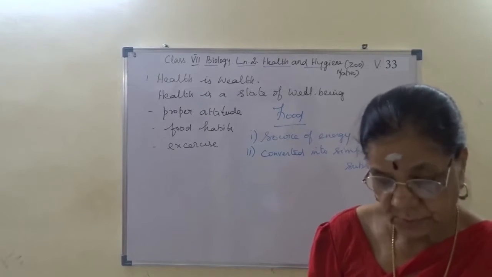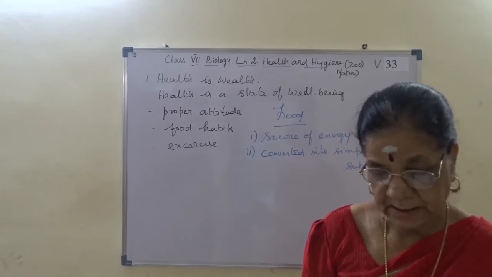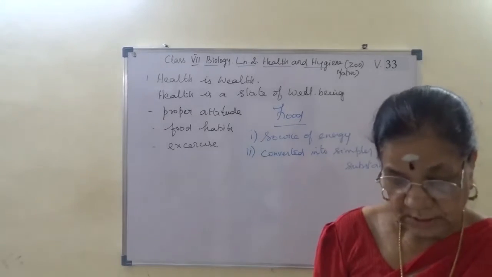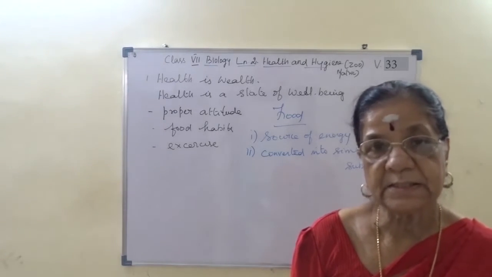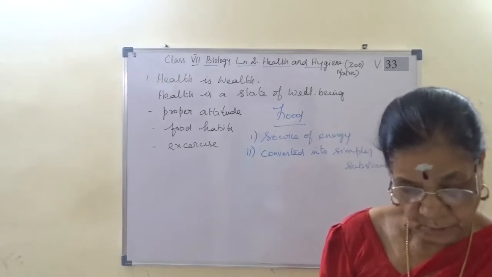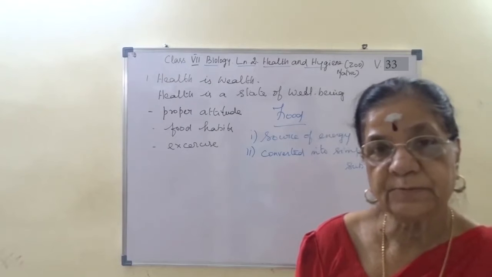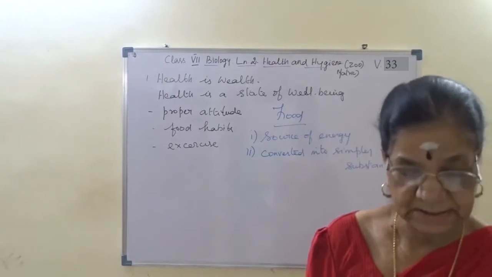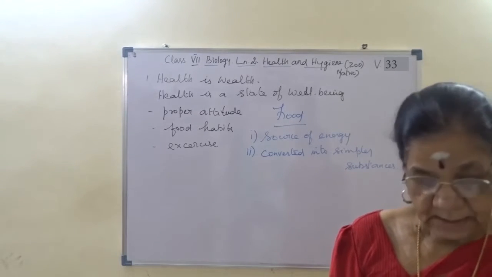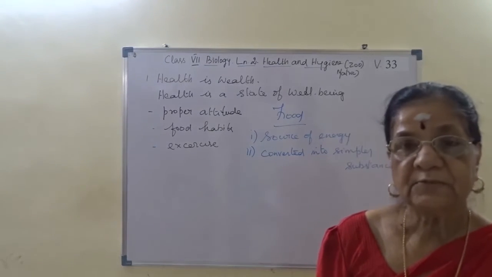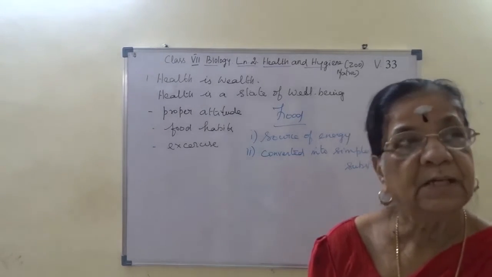So first point, food is the source of energy for animals. Third one, continuous supply of food is necessary for the survival of animals.